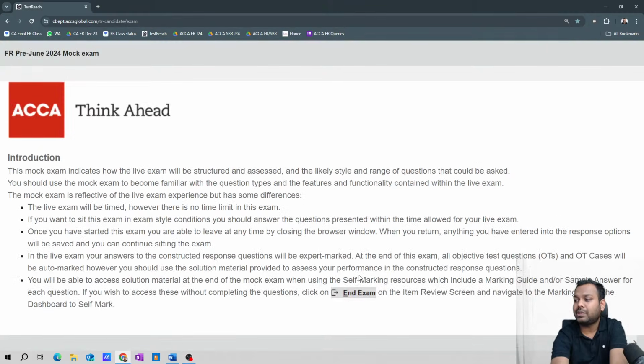These are some guidance given in the exam, which I recommend all of you read once.